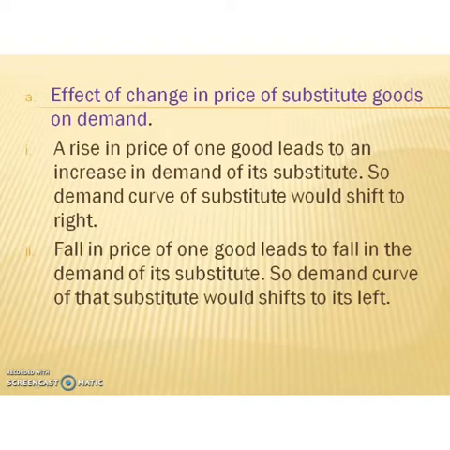This is because as price of coffee rises, its demand falls, causing a rise in demand of tea. If the price of coffee increases, the consumer will reduce consumption of coffee and buy more tea. So demand for tea will increase, and the demand curve of tea would shift to the right.